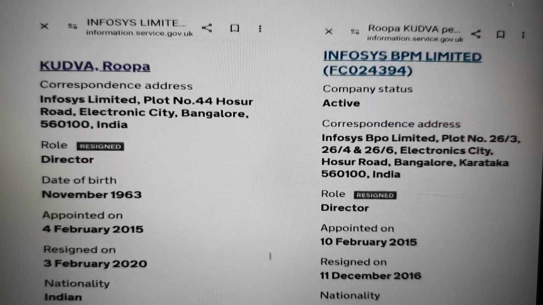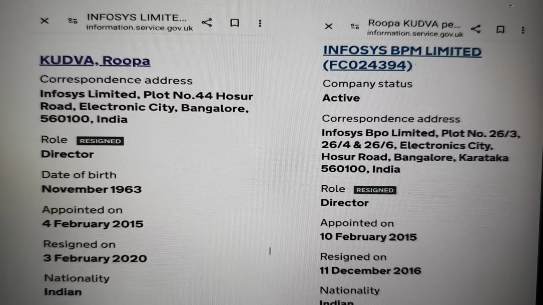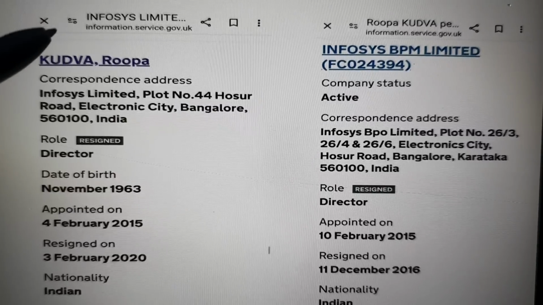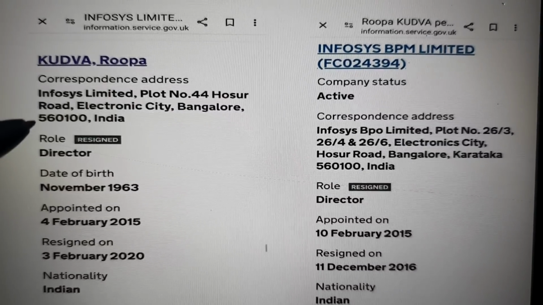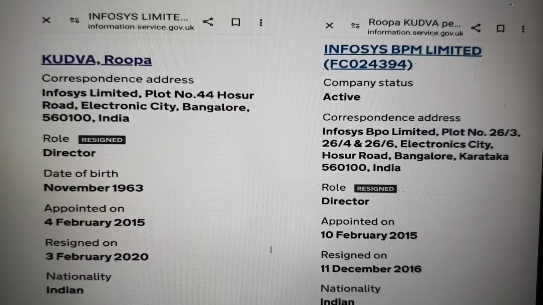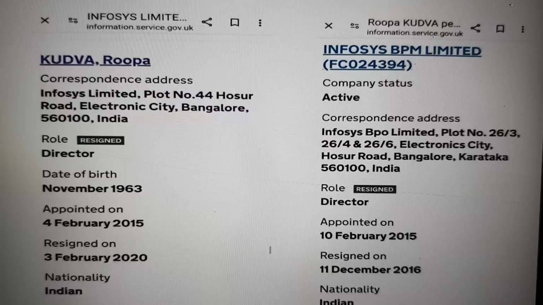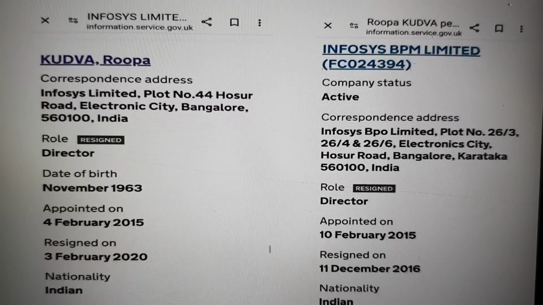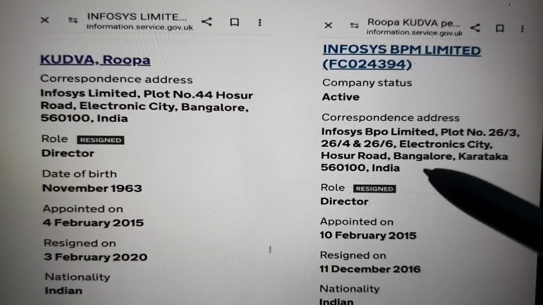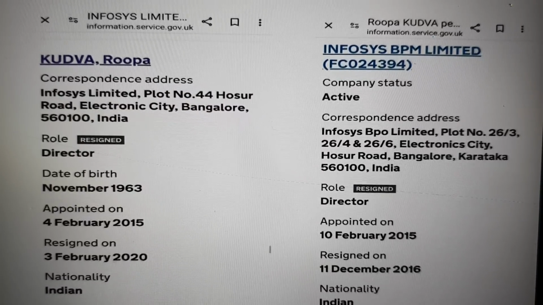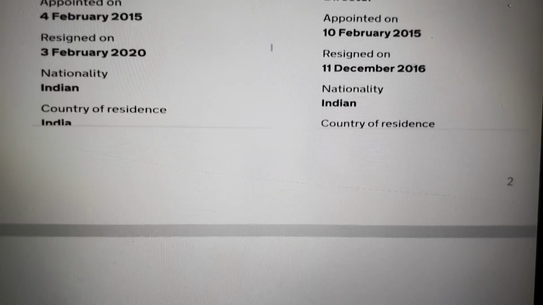If you go into the people tab, so I'm now within the people tab. And you can tell that we're within the same company because it's got it at the top here, and we're now looking at this person record. And if you click on this person, it then takes you to their company. So they have a financial interest, obviously, through any companies that they're linked to. So now we're looking at Infosys BPM Limited.